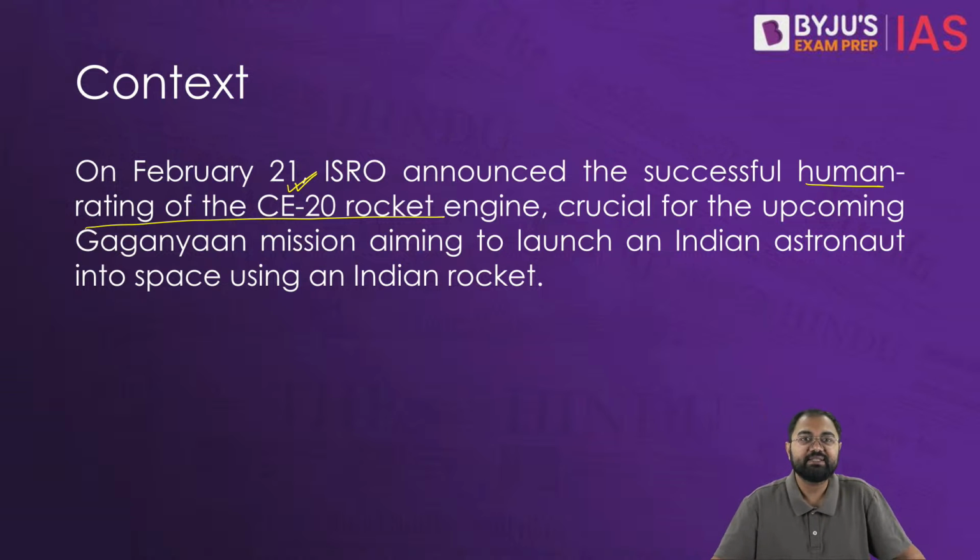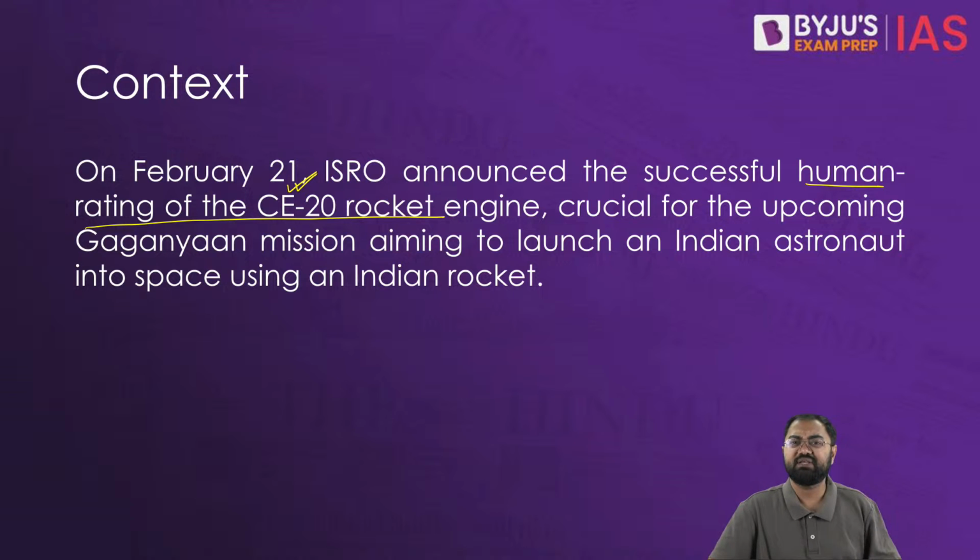Here what we see is that when it comes to this particular engine, this engine is something which you can say is an advanced cryogenic engine, and this is something that has been developed for the GSLV Mark III, which is now also called LVM3, that is Launch Vehicle Mark III. Now this is a heavy launch vehicle. This is a launch vehicle which is able to launch heavier satellites and heavier payloads, which we did not have the capacity for earlier. So here we see that there is an advanced capacity, a better capacity compared to the last few engine types that we have seen.